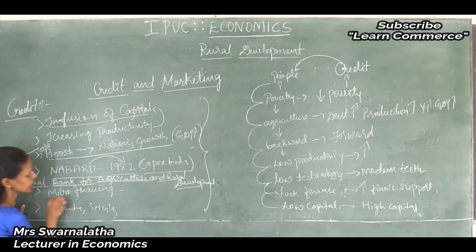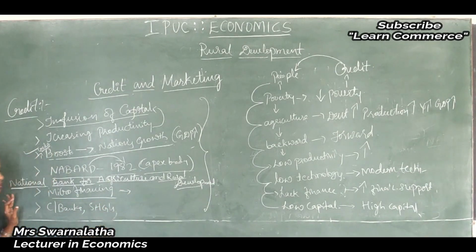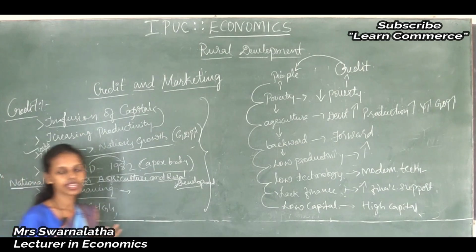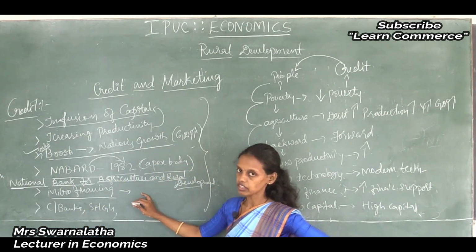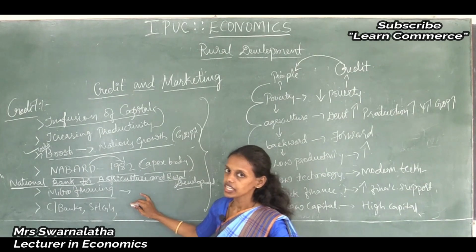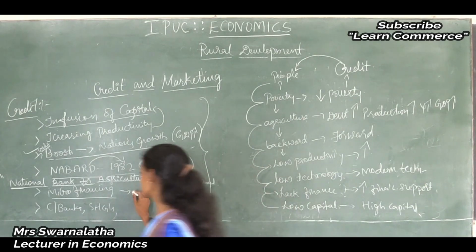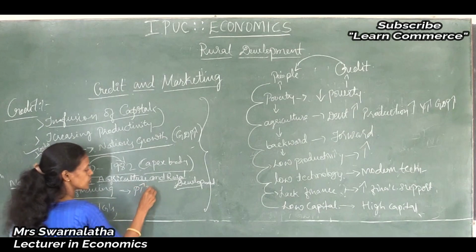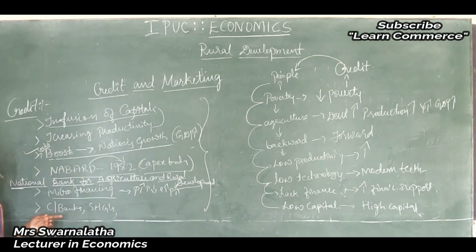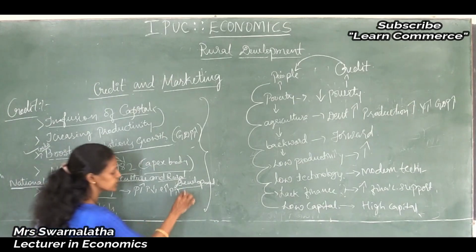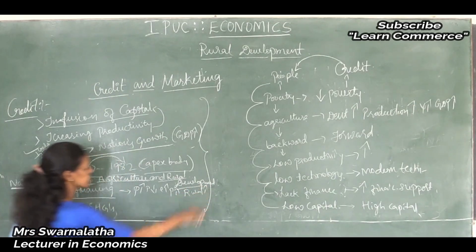Thus, microfinancing is also given importance. By providing microfinancing, small financing, it will improve the standard of living of rural people and they will increase their productivity. Productivity increases, poverty reduces, employment increases, and overall production in the country increases. That leads to the development of rural areas.